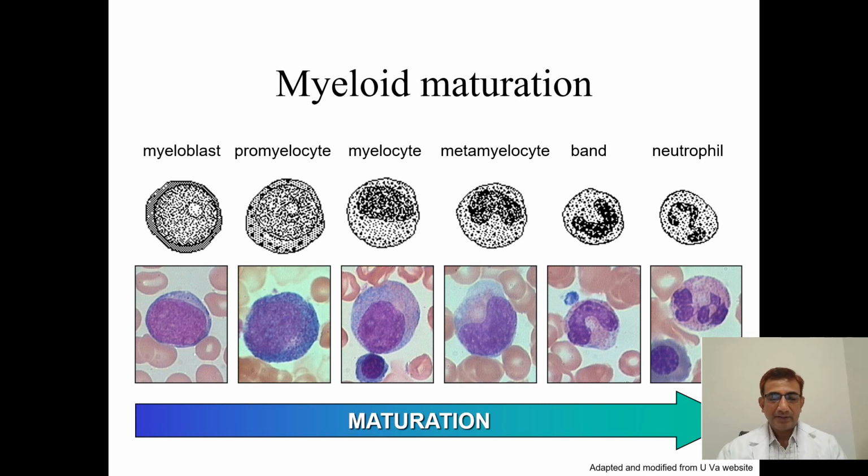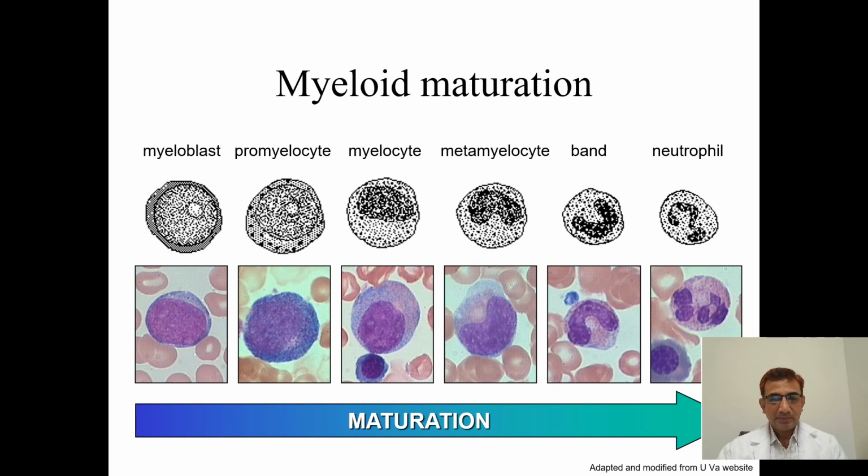Coming to myelopoiesis, the first cell is the myeloblast, then promyelocyte, myelocyte, metamyelocyte, band forms, and neutrophil. This is how the neutrophil is formed. The myeloblast, as I told you, is the first cell, and it is responsible for the malignant transformation. There is a mild difference between the myeloblast and promyelocytes. You see nucleoli in promyelocytes also, but you won't see granules in myeloblast. The granules you see in promyelocytes, and the promyelocyte is a little bit larger in size.